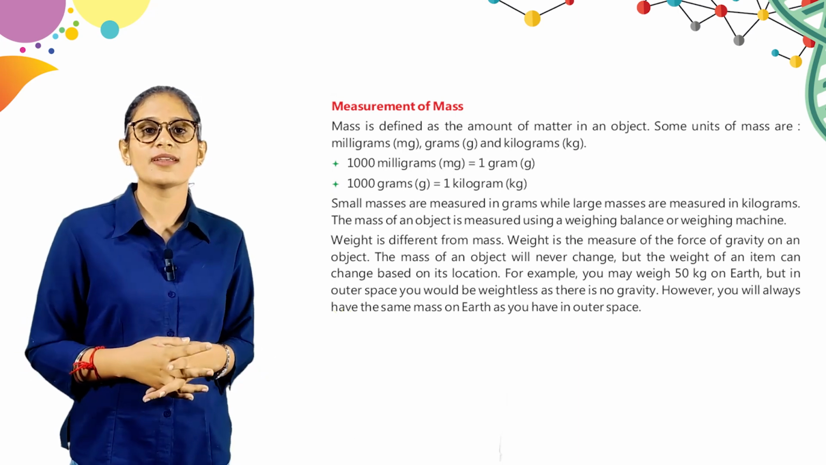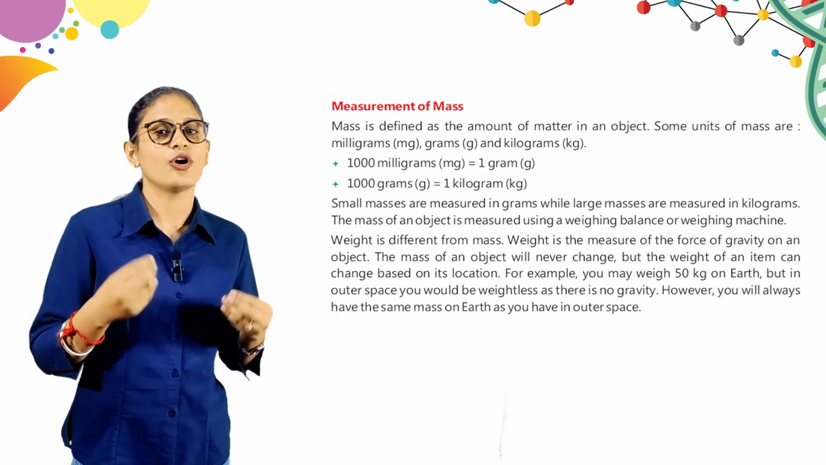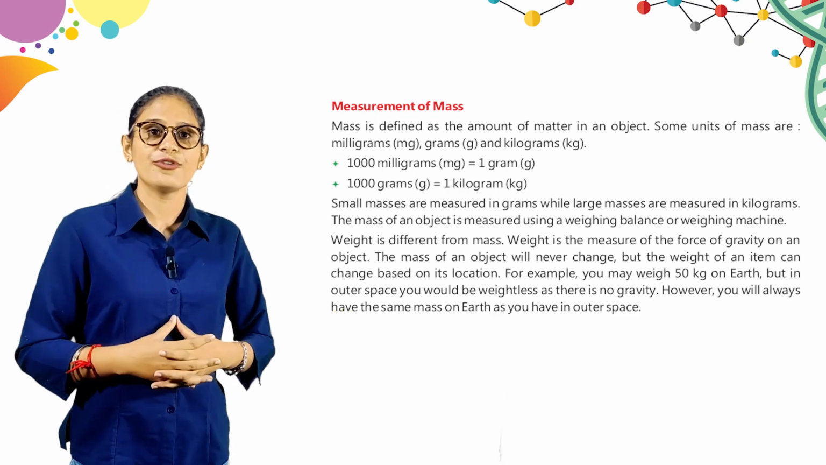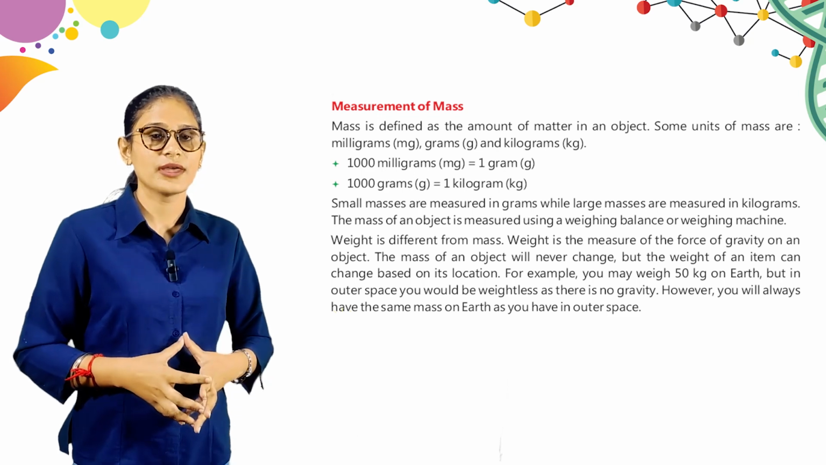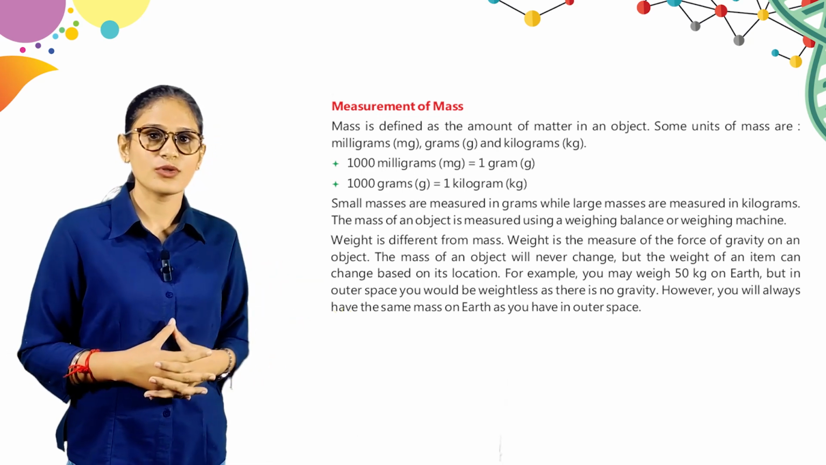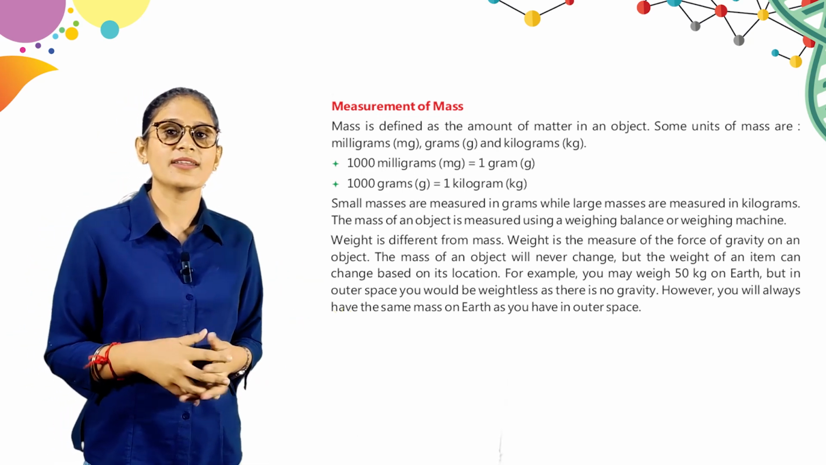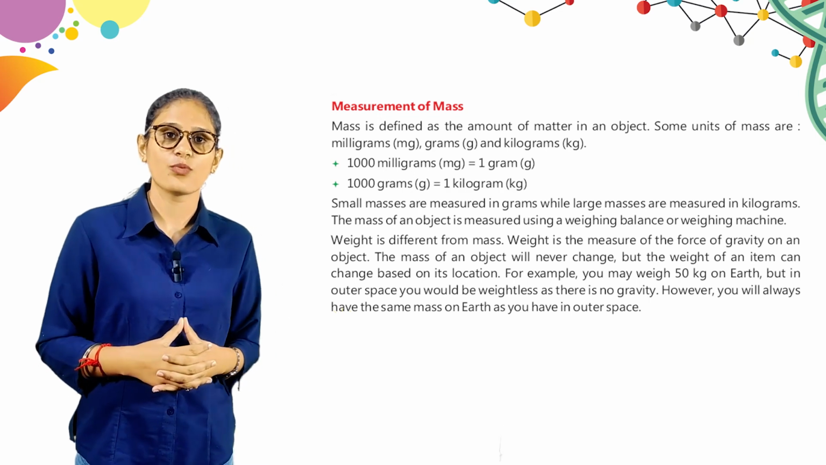The mass of an object is measured using a weighing balance or weighing machine. Weight is different from mass. Weight is the measure of the force of gravity on an object. Weight बच्चा mass से different होता है और weight को measure क्या करते हैं? जो force of gravity है किसी object पे.